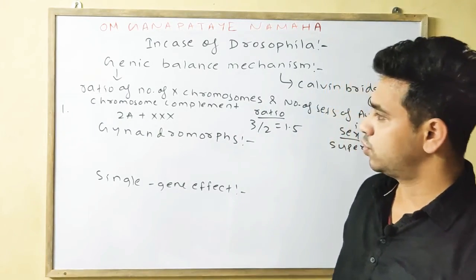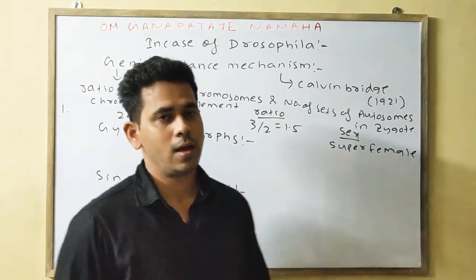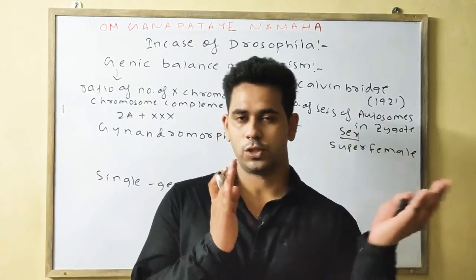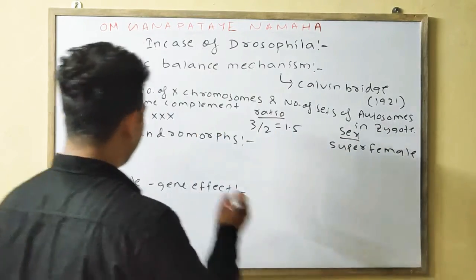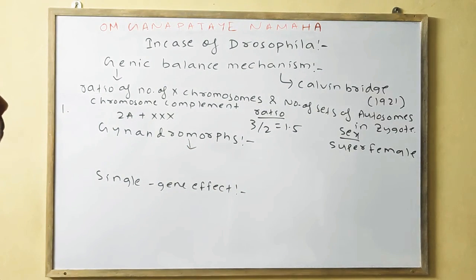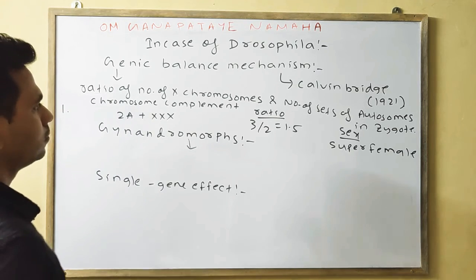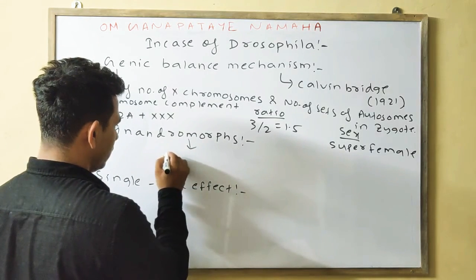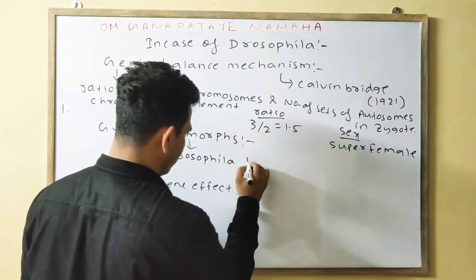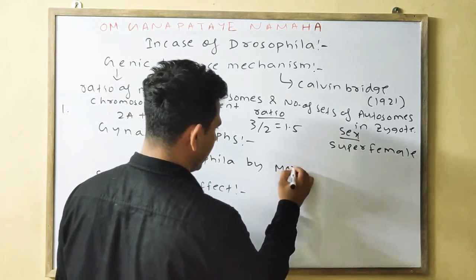Gynandromorphs means, you know, in the case of Drosophila, half of the body shows the male characters and half of the body shows the female characters. It was first discovered in Drosophila by Morgan and Bridges.